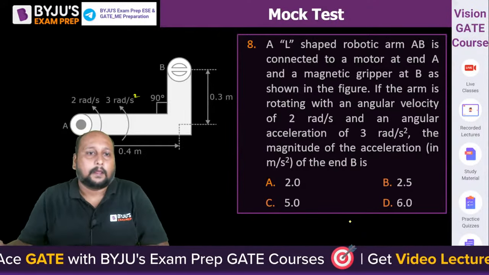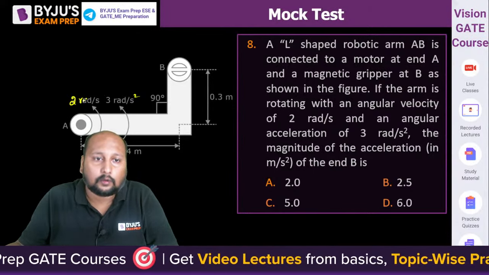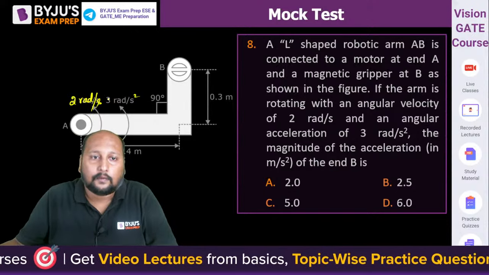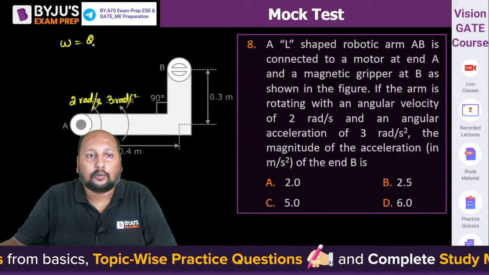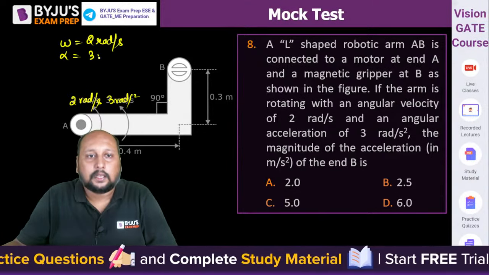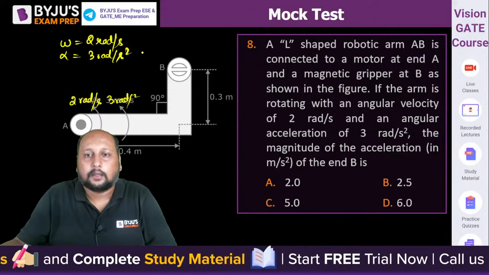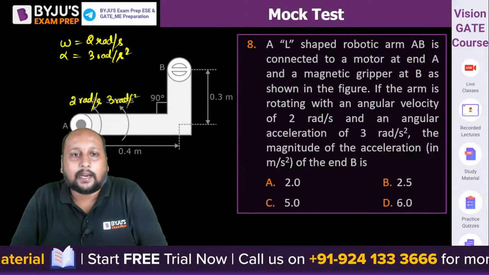Yes, tell me. So they have given that this arm is rotating with 2 radian per second, with an angular acceleration of 3. So let me write omega is equal to 2 radian per second, and alpha is equal to 3 radian per second square. They are asking, what is the magnitude of the acceleration at end B?